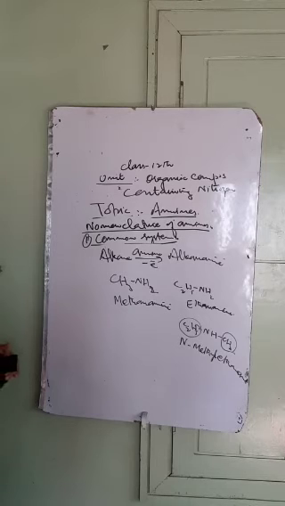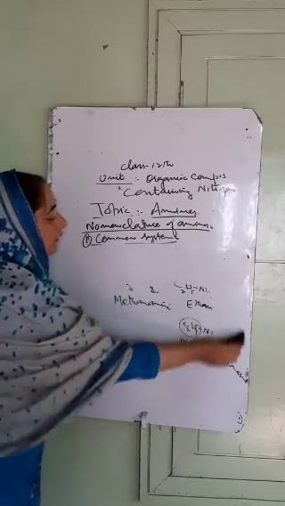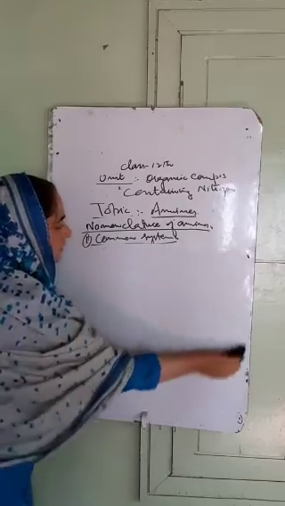Similarly, we have the aromatic amines. Mostly these are named according to the common system of nomenclature.